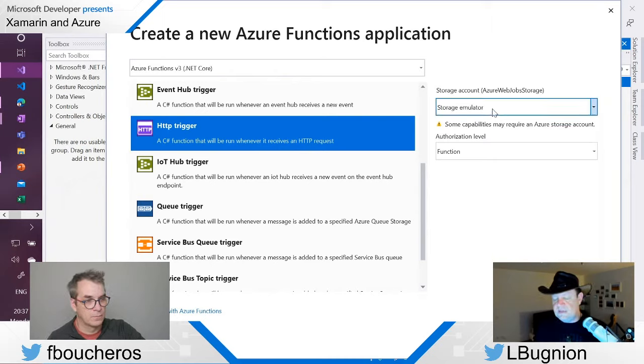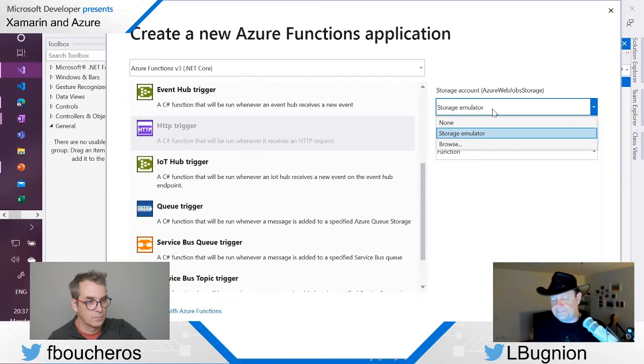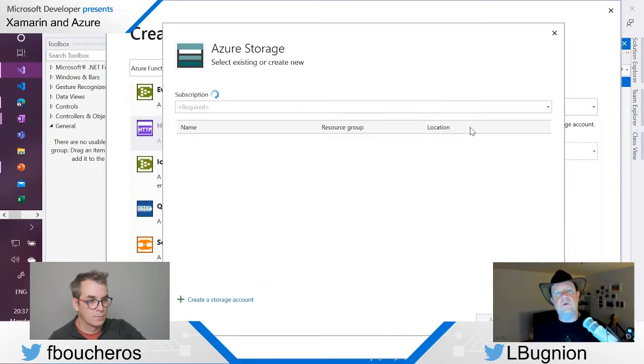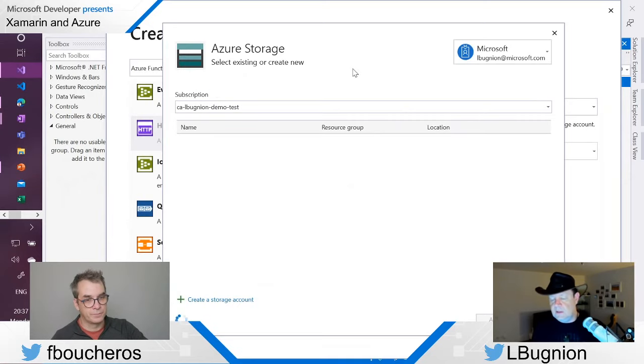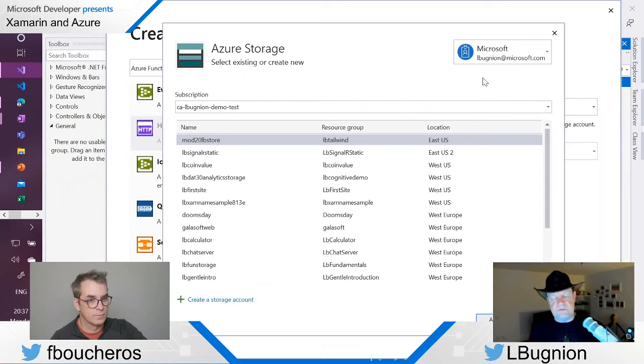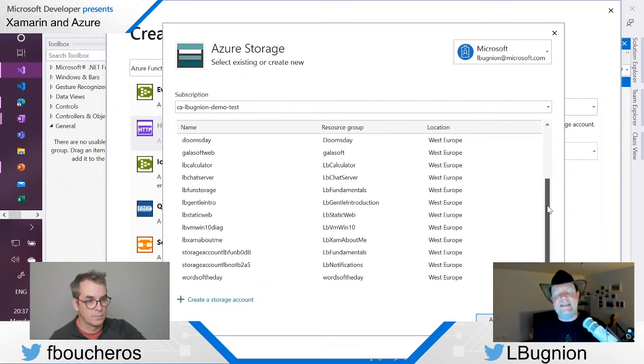So if I go here and I click on Browse, it's going to actually show me a list of all the storage accounts that I have in my subscription. And here you see that I'm logged in with my Microsoft account. So you would log in with your Azure account. I have a subscription here. And here I have a number of storage accounts that I have access to. But the one that I want doesn't exist yet.